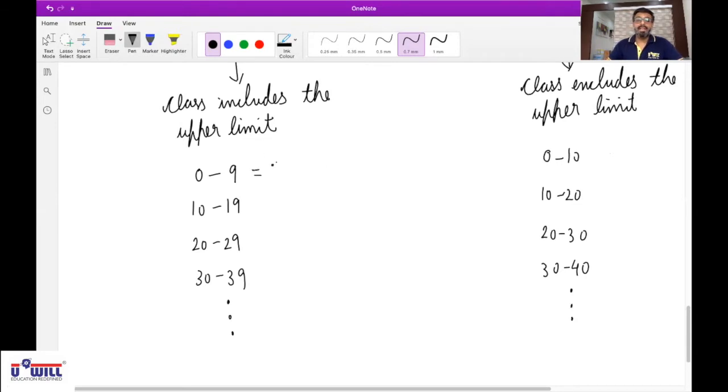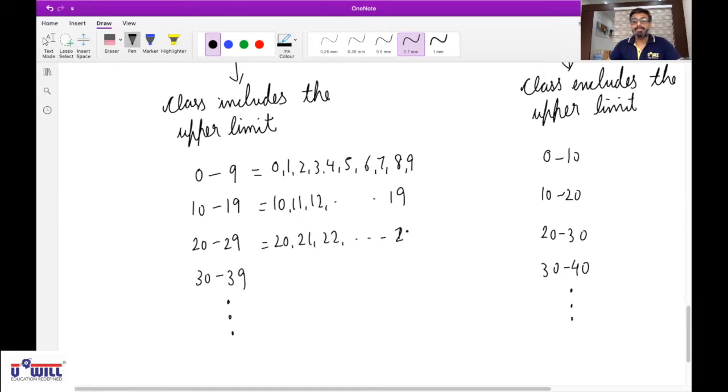0 to 9 will include 0, 1, 2, 3, 4, 5, 6, 7, 8, 9. 10 to 19 will include 10, 11, 12, and so on up till 19. Same way 20 to 29 will include 20, 21, 22, and so on up till 29. And 30 to 39 will include 30, 31, 32, and so on up till 39.